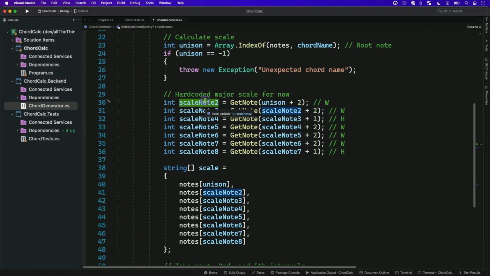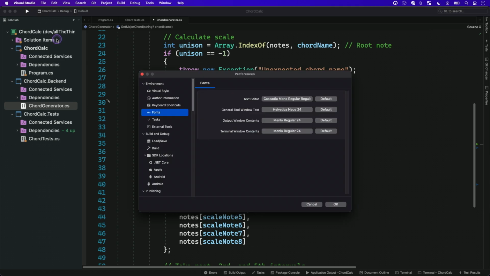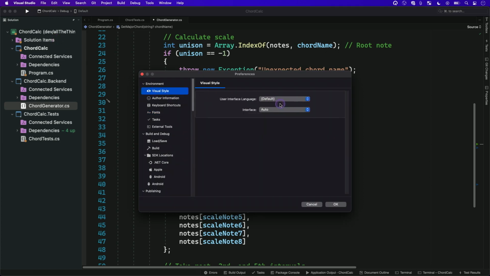I'll leave it at this, but I was going to jump over and show you that we have the ability to change up the theme now in the IDE. Can pull from whatever the OS says, or you can override it to be light or dark. I found it a little easier earlier to go with light, but if I do that to everybody right now, I'm going to blind you, so I'm going to leave that alone.